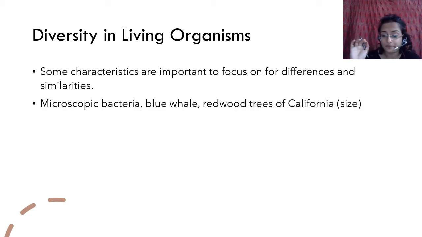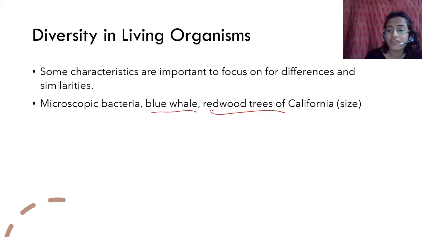For example, diversity देखो, you have a microscopic bacterium. बैक्टीरियम बहुत छोटा होता है, आपने पहले भी चैप्टर्स में देखा हुआ है, यूनिसेल्युलर होते हैं. Then you have blue whales, and you have the redwood trees of California, right? Sequoia sempervirens करके एक पेड़ होता है, बहुत बड़ा होता है, it's very very tall. It's a microscopic bacteria. You can't even see them with your naked eye. You need to use a microscope. Then you have blue whales. Then you have redwood trees. They're both big, but they're very different from each other, right?